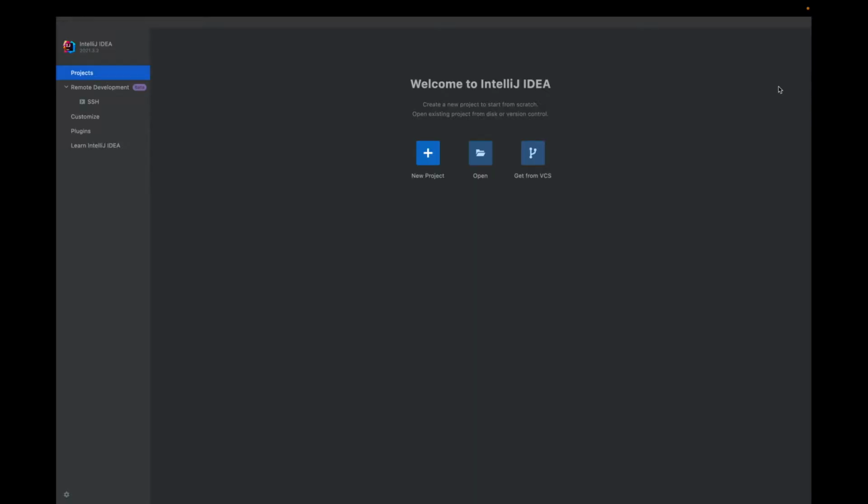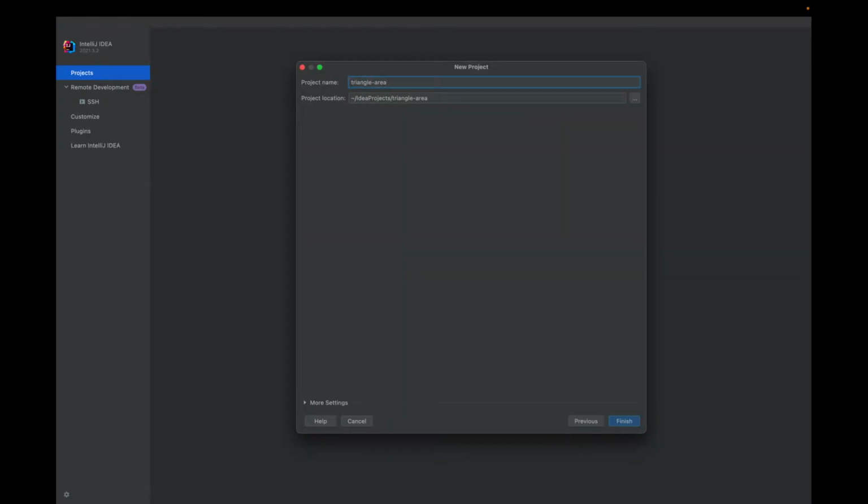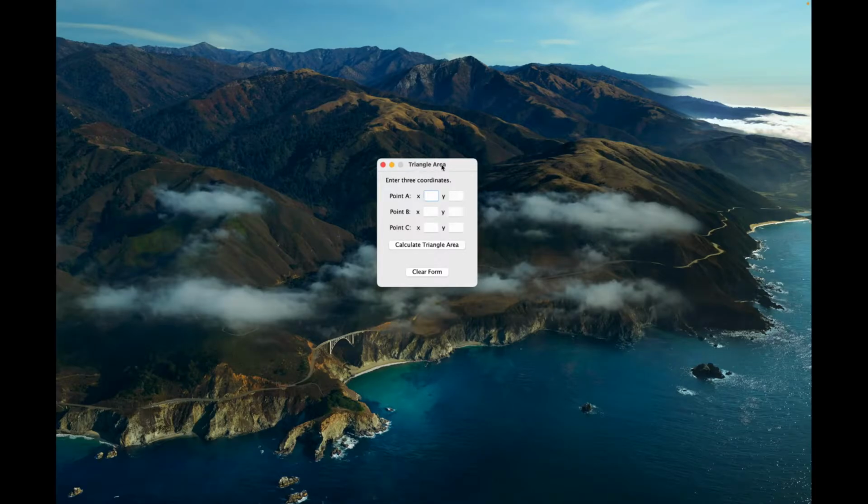So here we are back in IntelliJ IDEA, and I'm going to start a new project. And we can call it Triangle Area. And to give you an idea of what we're building towards, let me pull that up to show you the end product. A window, let's say I enter point 3, 0, 0, 3, and 0, 0. This is a triangle centered at the origin of a normal XY coordinate plane, and you hit calculate area, and down here it should tell you what the triangle area is, in this case 4.5.